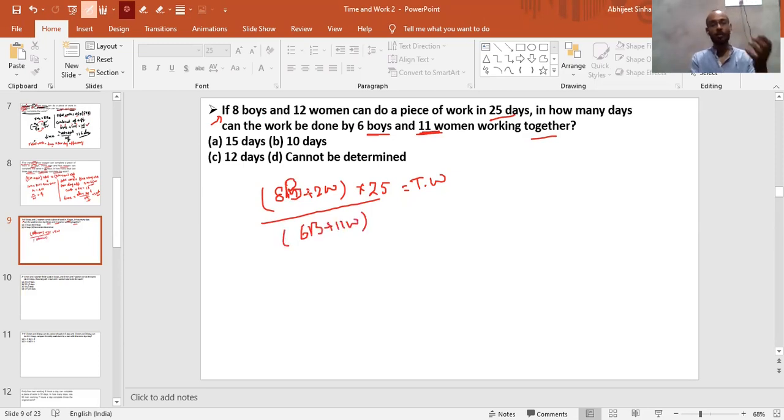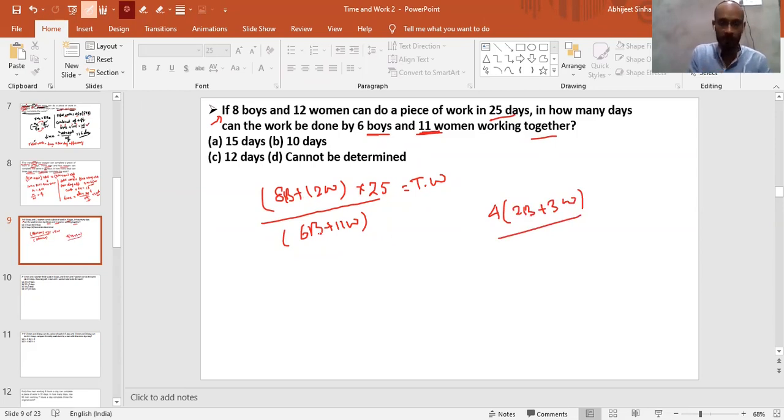Now because we don't know the value of b and w, we can answer this type of question on one condition, guys. And what will be that condition? If the question is given like this also, we can answer, but some information should be changed. How can we answer? As you can see, if we take 4 as common in the numerator part, what you will get is 2 times of b plus 3 times of w.